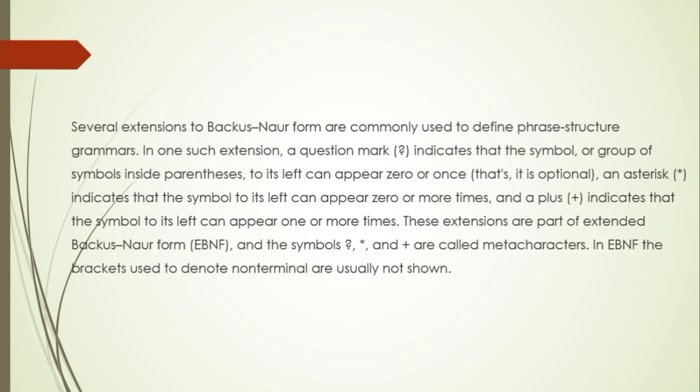Several extensions to Backus-Naur form are commonly used to define phrase structure grammars. In one such extension, a question mark indicates that the symbol or group of symbols inside parentheses to its left can appear 0 or once, that is, it's optional. An asterisk indicates that the symbol to its left can appear 0 or more times, and a plus indicates that the symbol to its left can appear 1 or more times. These extensions are part of extended Backus-Naur form, and the symbols question mark, asterisk, and plus are called metacharacters.